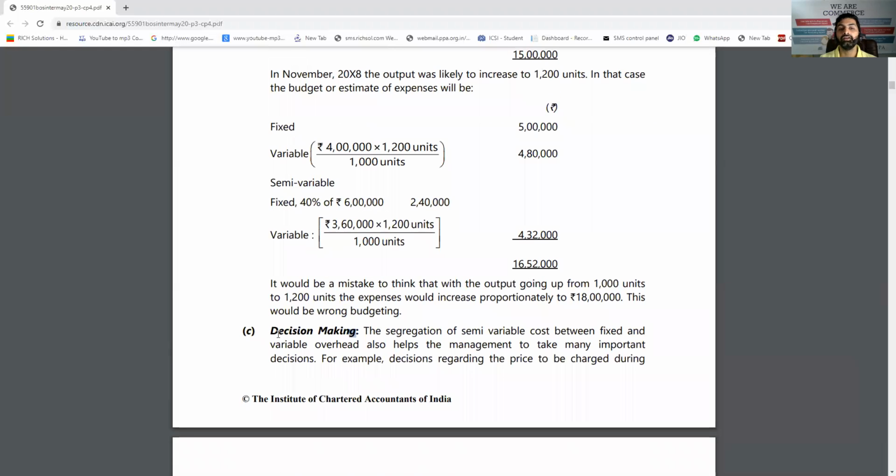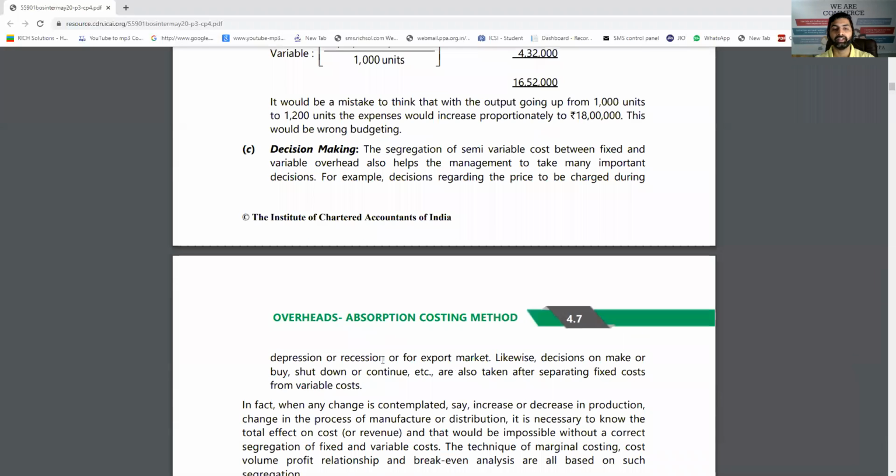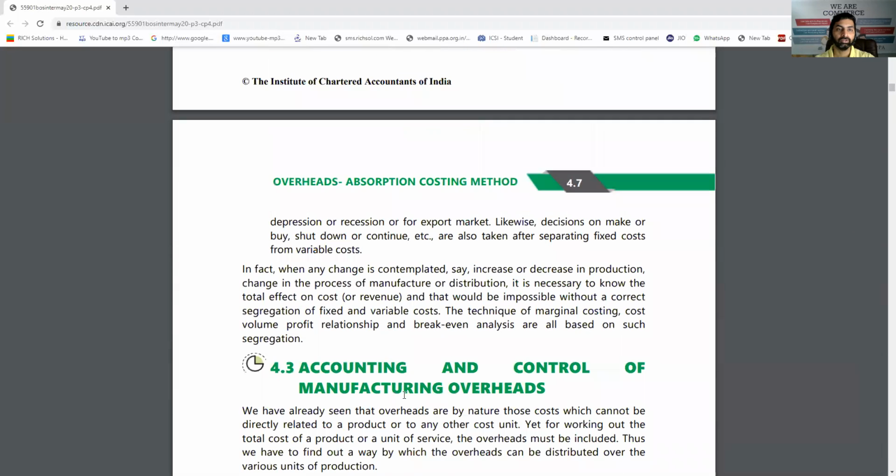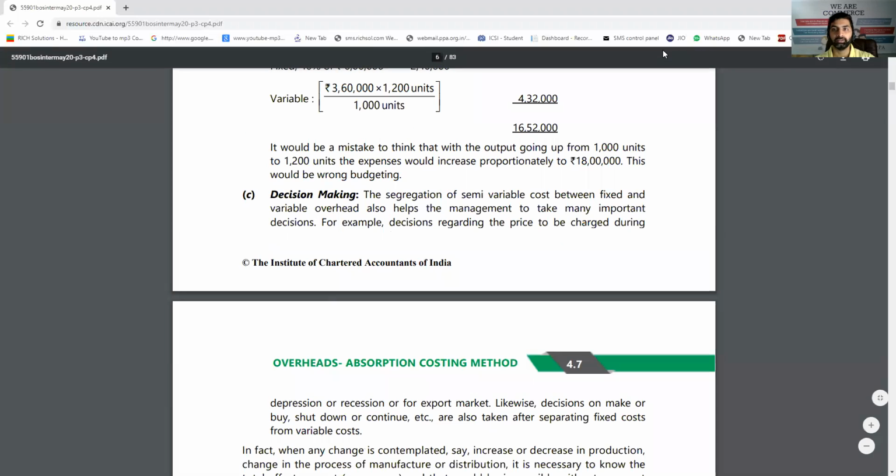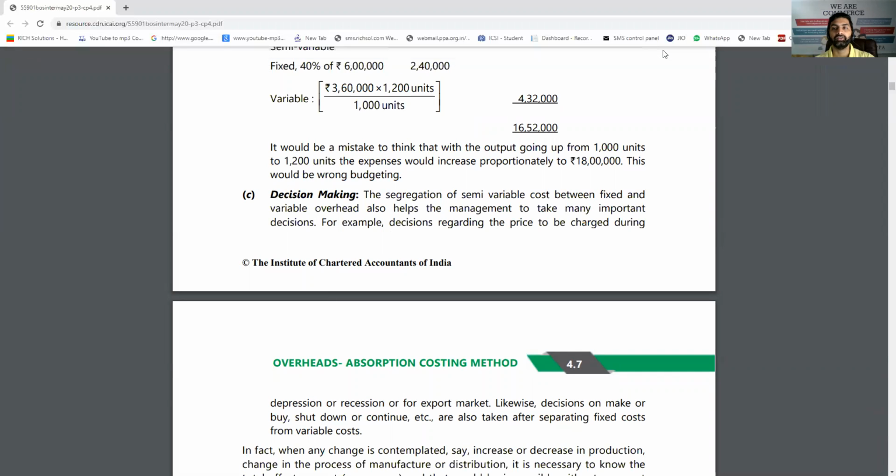For decision making, for example, in marginal costing, we have seen how many units must be produced, that is break even point or required sales for desired profit can be calculated when we bifurcate it into variable and fixed. So that is why the overheads must be distributed in three parts: variable, fixed, and semi-fixed or semi-variable. So this was the second short note.